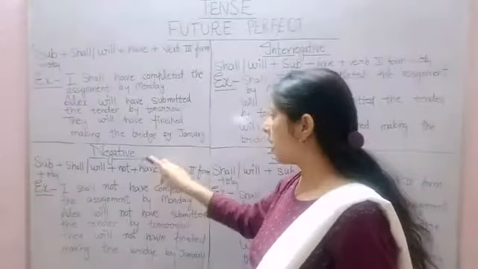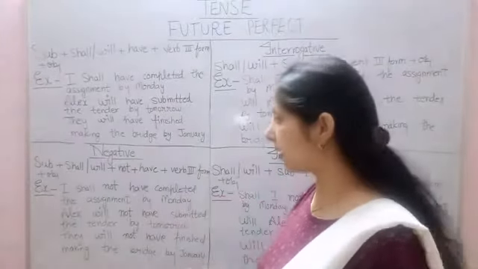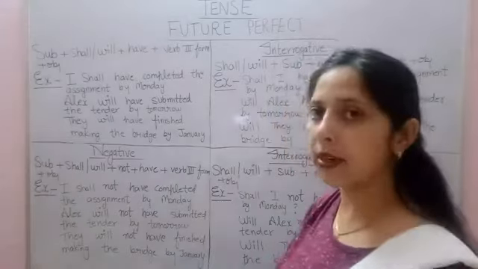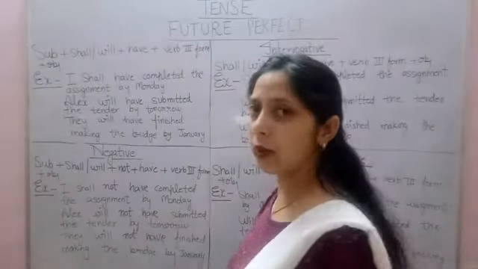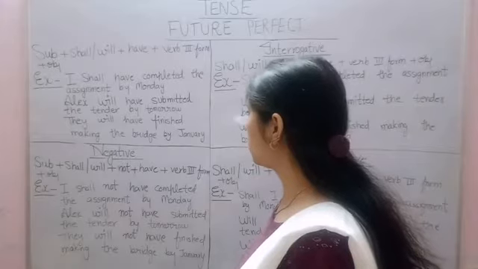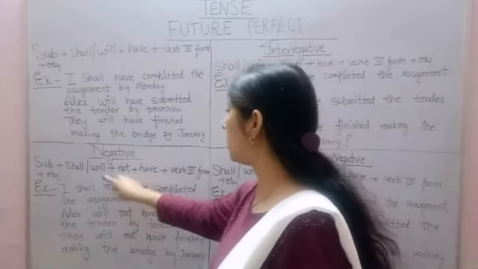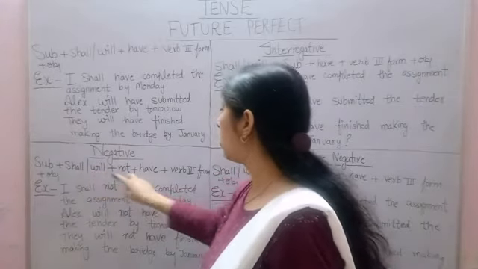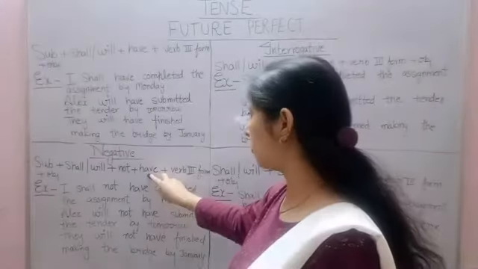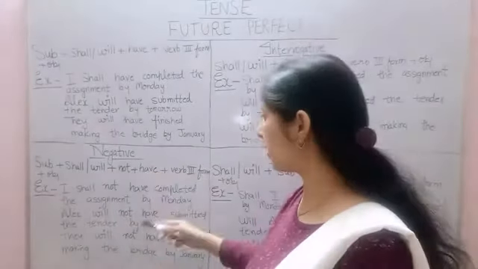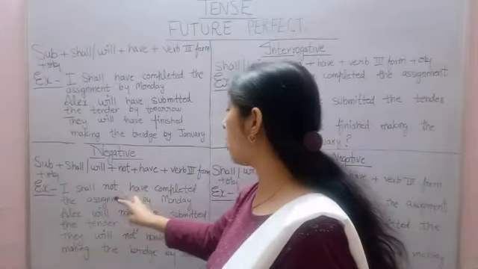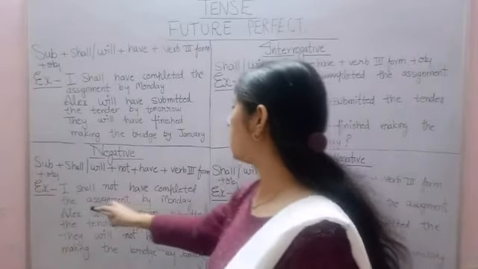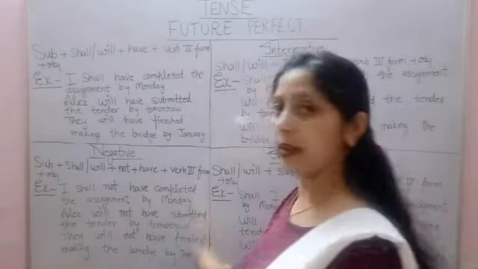Now move to negative sentences. In negative sentences you can see the format is the same as the previous format, only we have to use not between shall or will and have. Now look at the example. I shall not have completed the assignment by Monday.